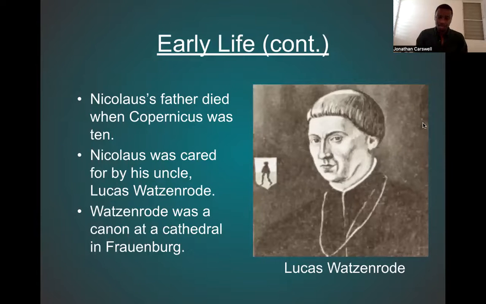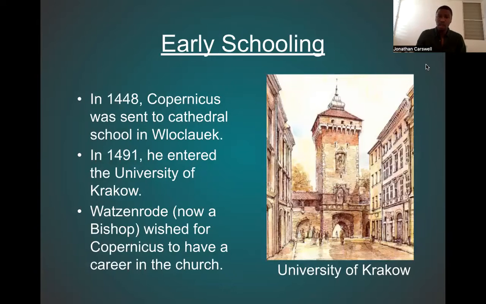Now, his father died when he was 10, which caused him to be cared for by his uncle, Lucas Watzenrode, who worked inside of the church. And so there was a religious kind of component that was present in Copernicus. And we see that his work in the church is going to continue for a lot of his life. We see that he would go to the cathedral school in Włocławek. And in 1491, the University of Krakow is where he would then attend. And then he's also working while he's doing this. So he has a career in the church. Watzenrode, his uncle, wants him to further that career and get going.